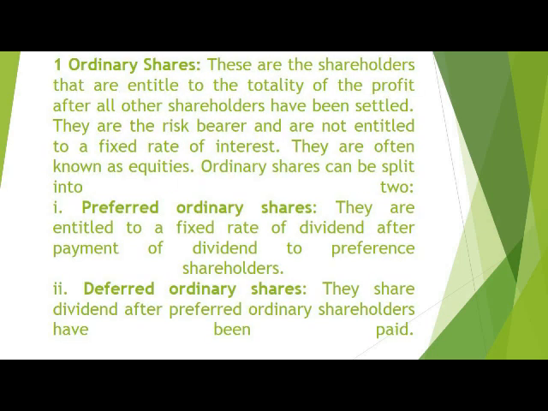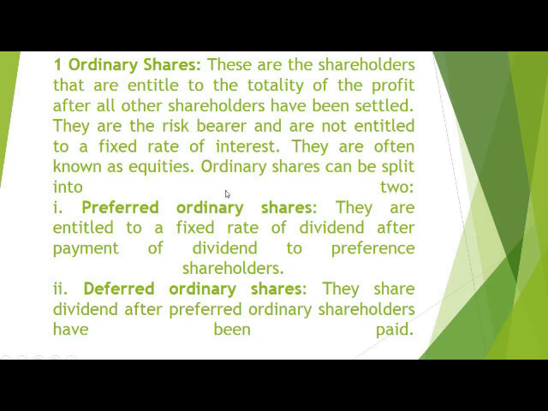Ordinary shares, these are the shareholders that are entitled to the totality of the profit after all other shareholders have been settled. Ordinary shares are referred to as the risk takers because their interest is being shared after all debts. When preference and other shareholders have been settled, ordinary shareholders will be settled last. They take the risks, and in the event of loss, they share loss among themselves.